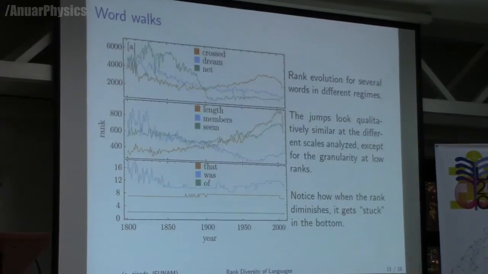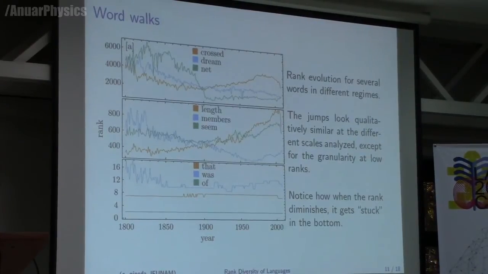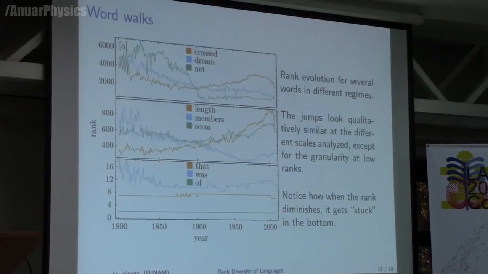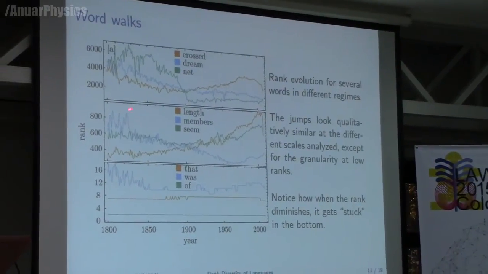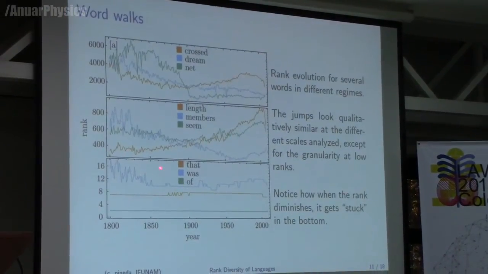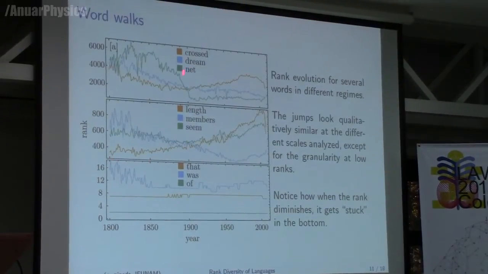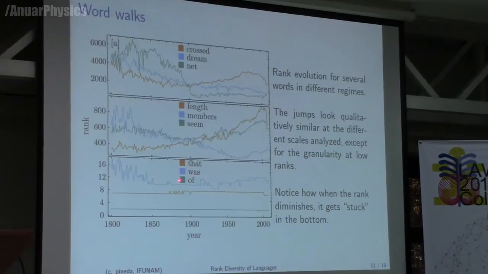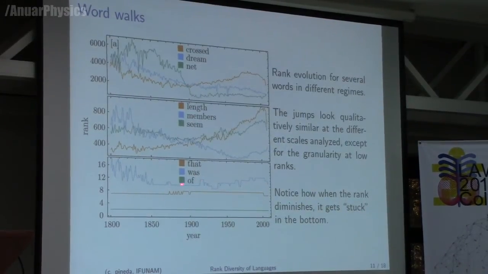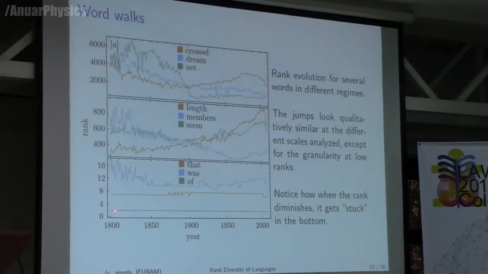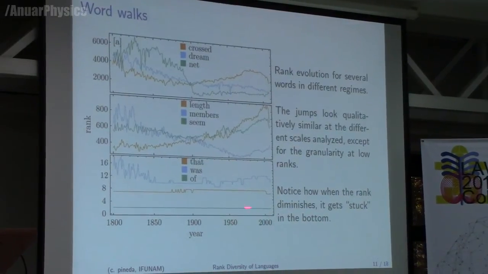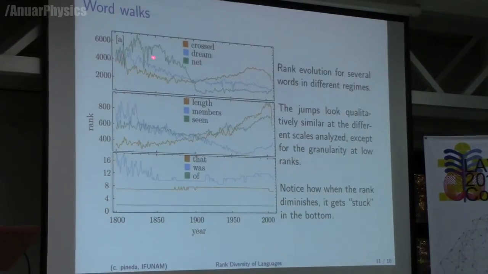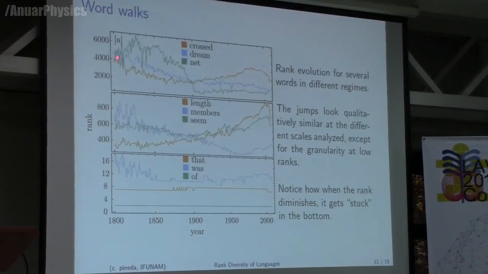So let me speak now very quickly about a model that we developed. To show where the models come from, let me show you the behavior of rank with time for words belonging to the head, to the body, and to the tail. This is the rank of the word "off" with time, so it behaves essentially constant, whereas for the word "net" here, it varies quite a lot, and its variations are of the order of thousands.